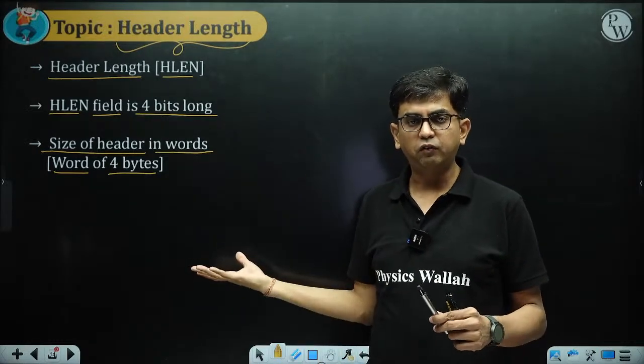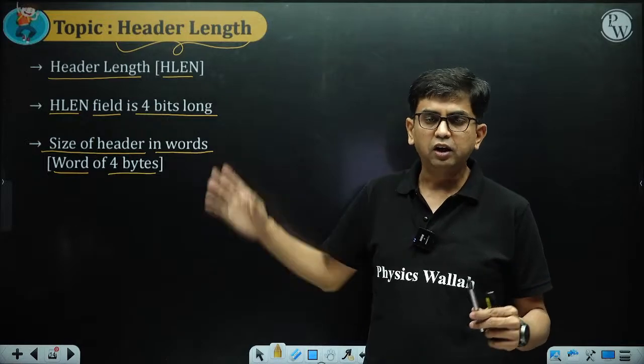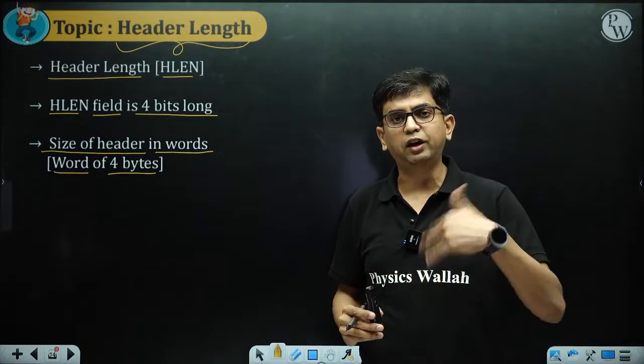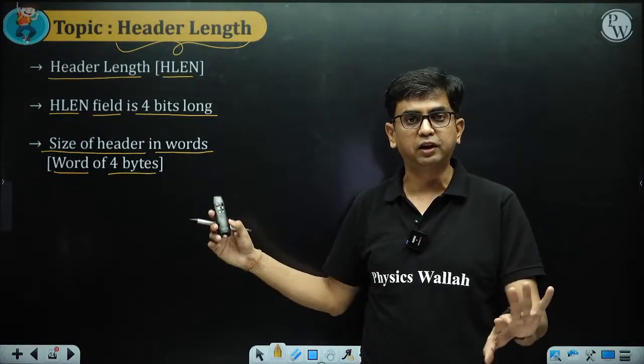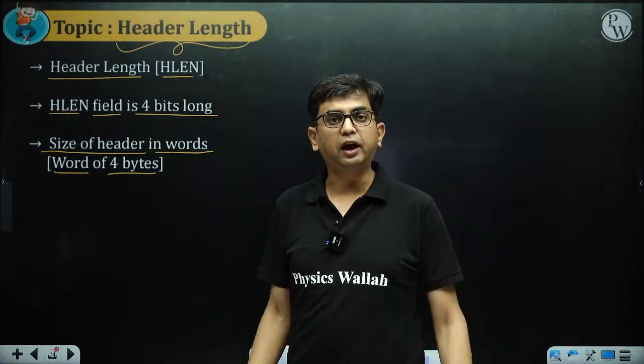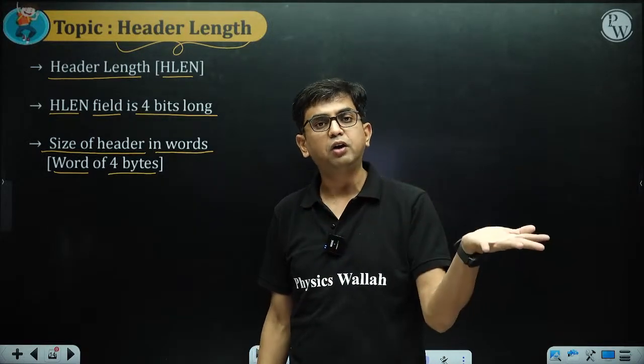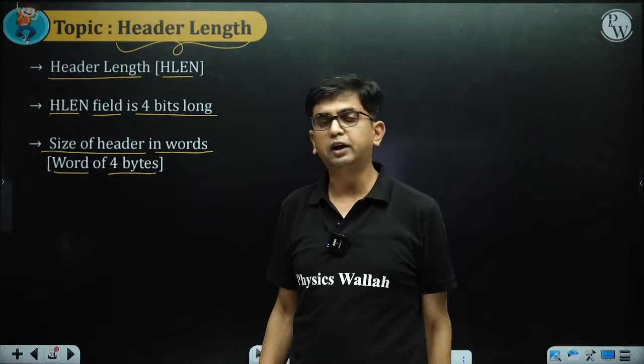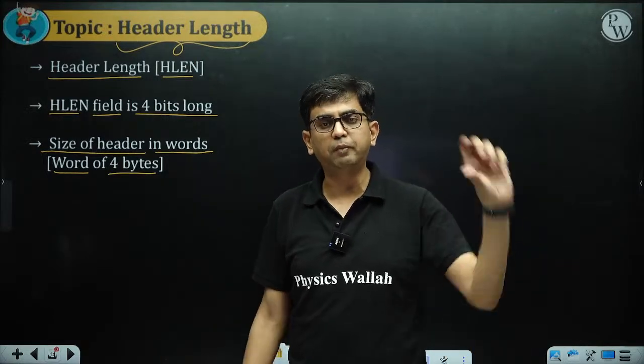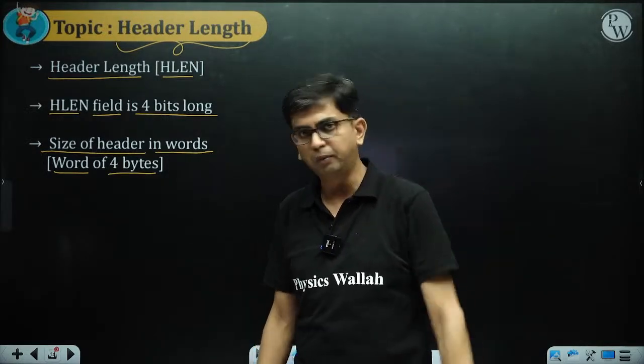Because of that, we have to mention the header length. Whenever header size is variable, we need to mention it explicitly. In UDP, header size is fixed, so no need to mention it explicitly. It is implicit, always value 8, and it can be asked in the exam. So you have to remember UDP header size is 8 bytes.